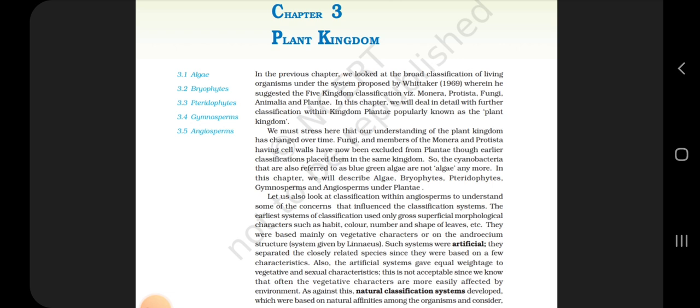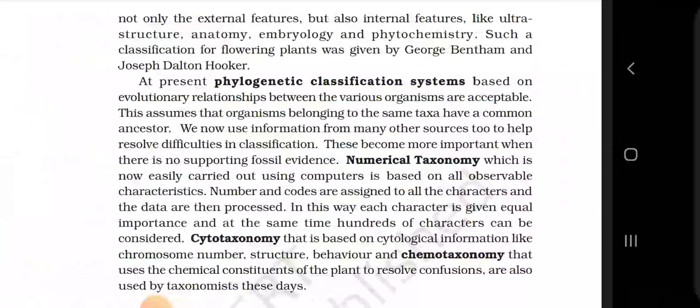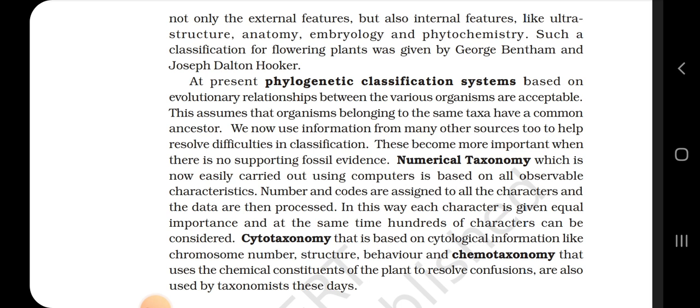Also, the artificial system gave equal weightage to the vegetative and sexual characteristics. This is not acceptable since we know that often the vegetative characters are more easily affected by the environment. As against this, natural classification systems developed, which were based on natural affinities among the organisms and considered not only the external features but also the internal features like ultrastructure, anatomy, embryology and phytochemistry. Such a classification of the flowering plants was given by George Bentham and Joseph Dalton Hooker.